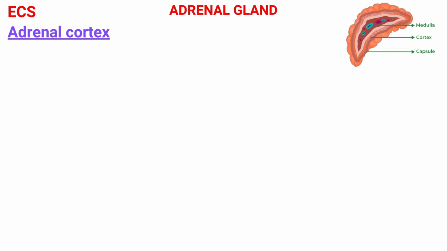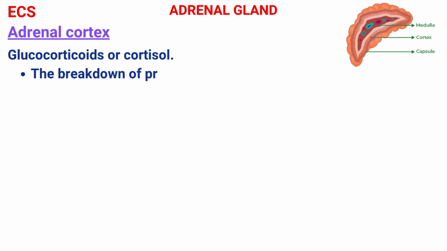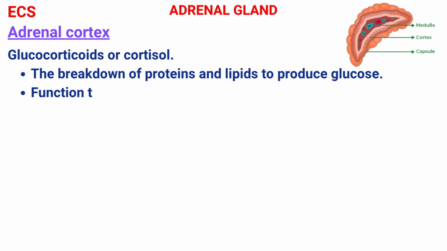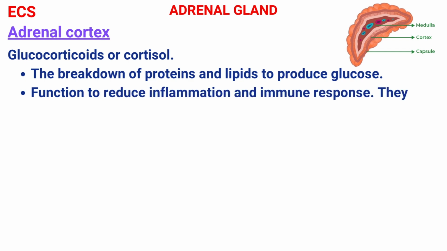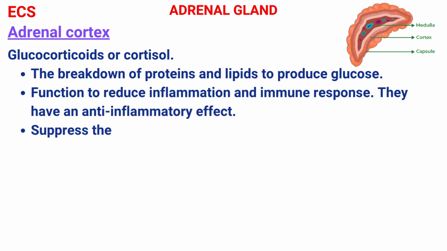So what are glucocorticoids, or cortisol? They have many diverse functions, including the breakdown of proteins and lipids to produce glucose. They also function to reduce inflammation and immune response. They have an anti-inflammatory effect. They also suppress the immune system if secreted over a long time.